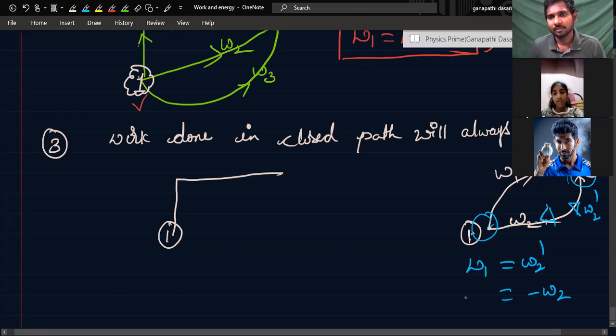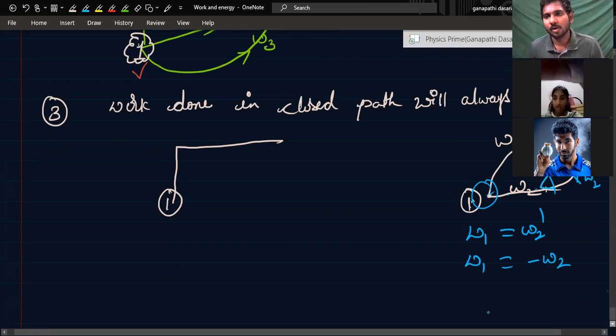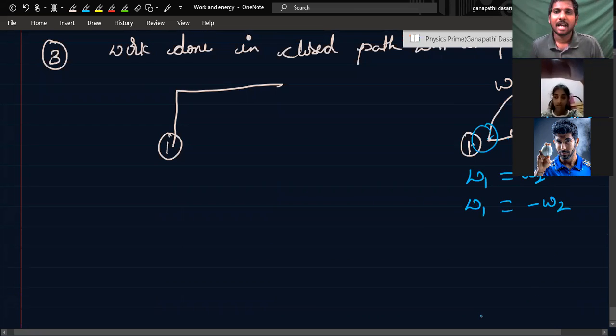I think I've read this in thermodynamics, sir. No. Thermodynamics, actually it will not be 0. If you keep it as 0 in the closed cycle, then your answer is wrong in thermodynamics.